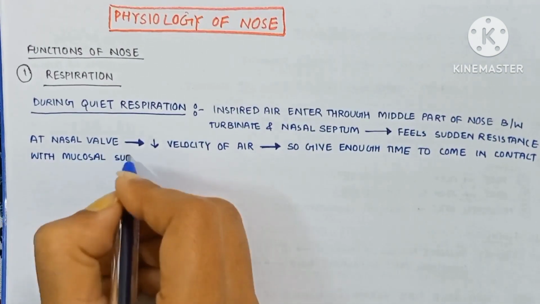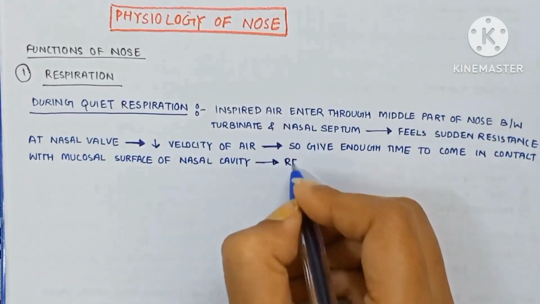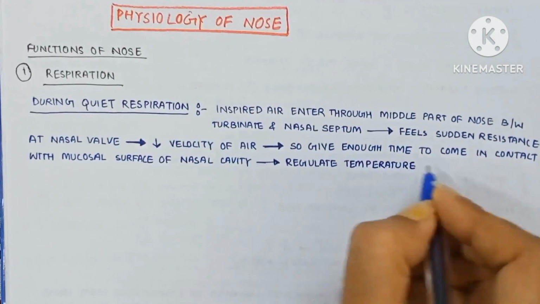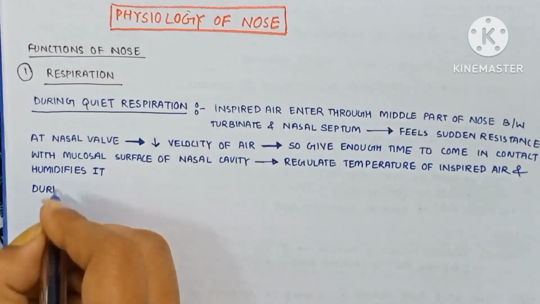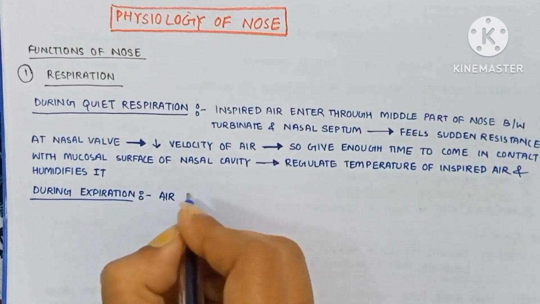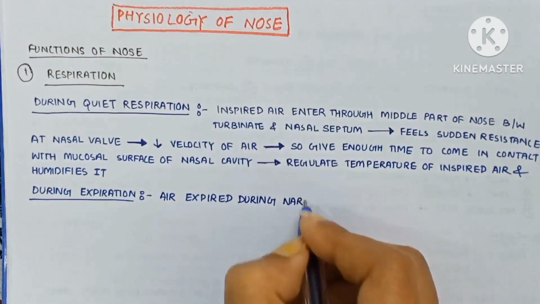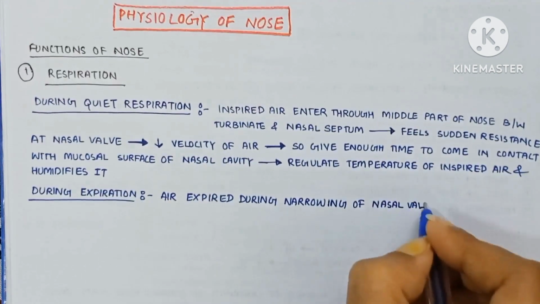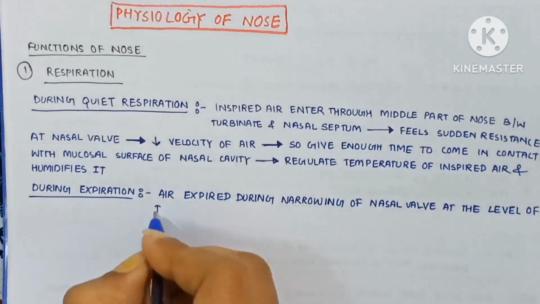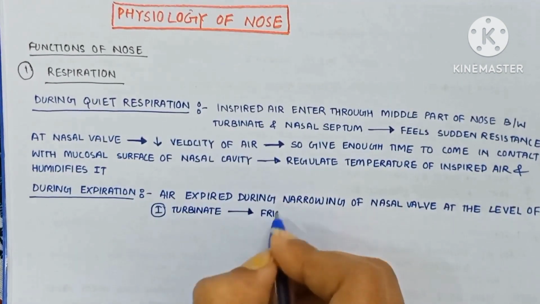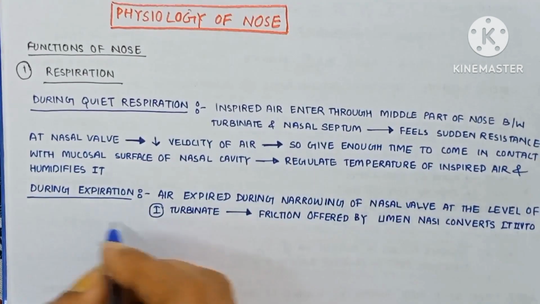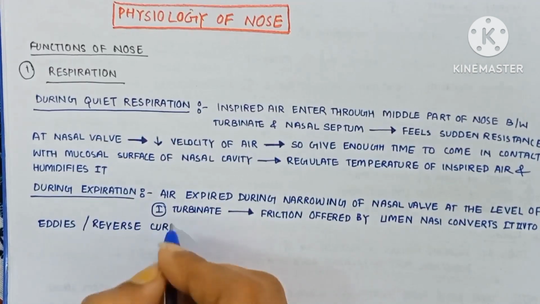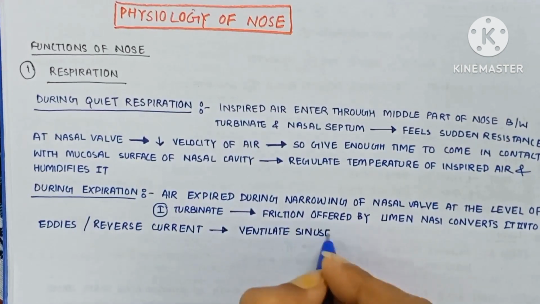contact with the mucous surface of the nasal cavity, which regulates the temperature of inspired air and humidifies it. During expiration, the air expired during the narrowing of the nasal valve at the level of the inferior turbinate causes the friction offered by the limen nasi to convert it into eddies or a reverse current, which ventilates the sinuses.